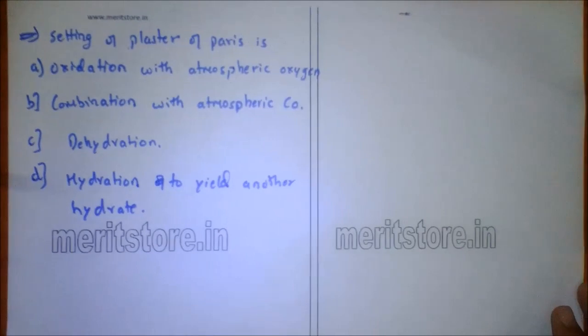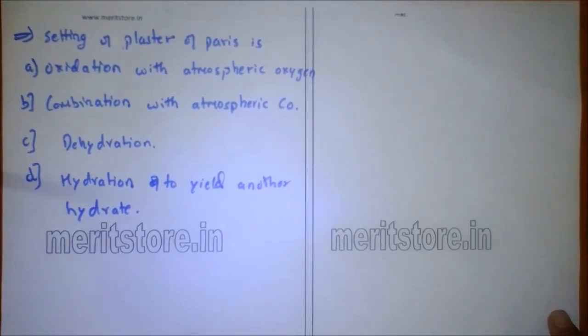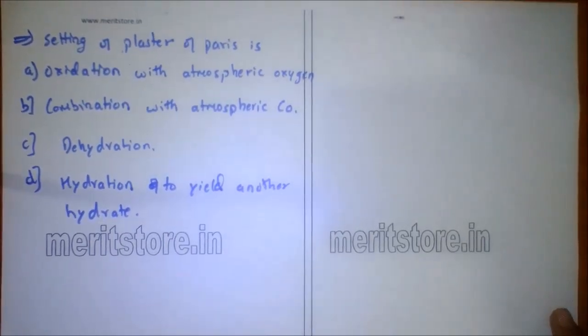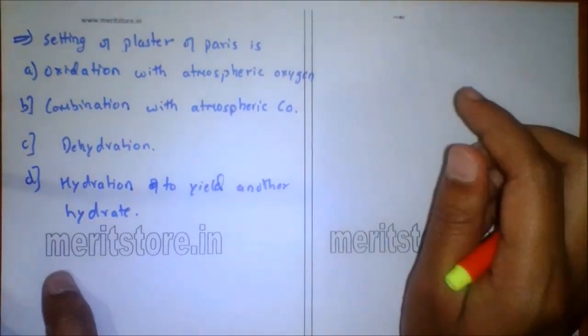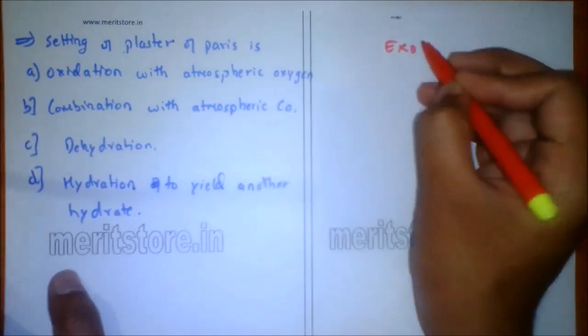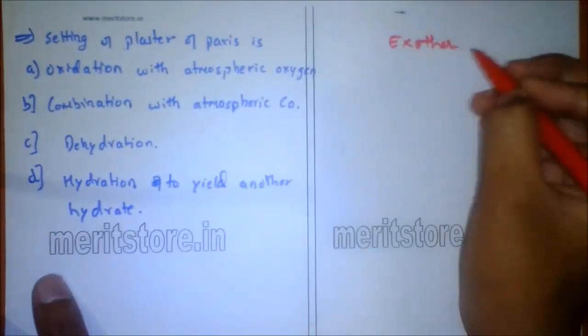Setting of plaster of Paris is A. Oxidation with atmospheric oxygen, B. Combustion with atmospheric carbon monoxide, C. Dehydration, D. Hydration to yield another hydrate. So setting of plaster of Paris is an exothermic process. Exothermic means it leads to release of energy.